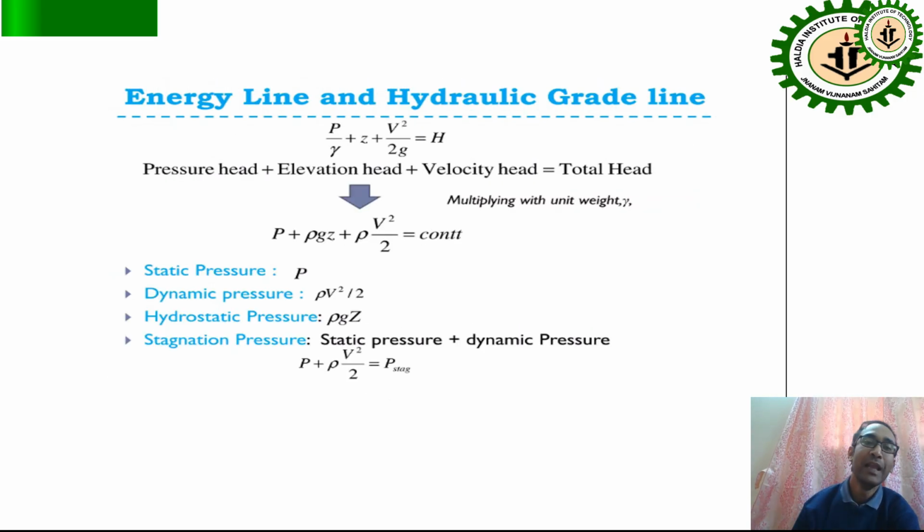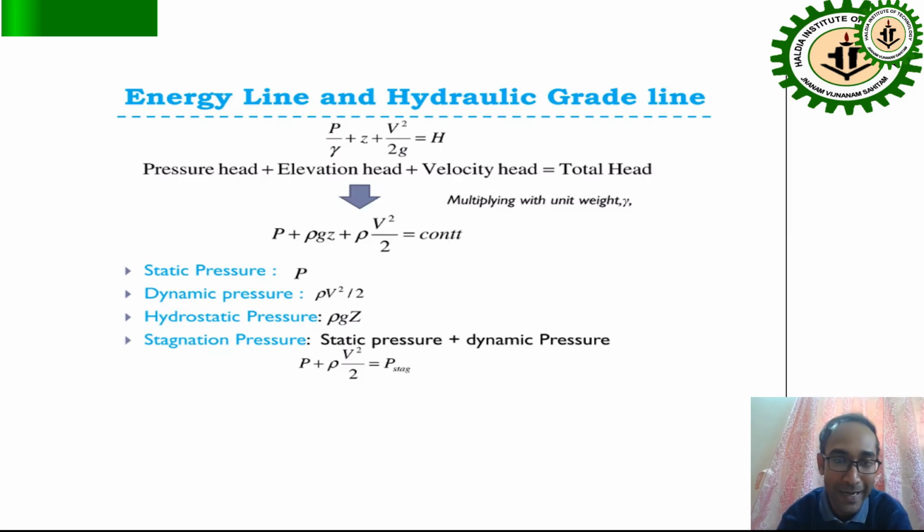Now, the energy line and hydraulic grade line. The energy line is the total head, which we know is the pressure head, velocity head, and potential head. Multiplying by gamma, it becomes P plus rho g z plus rho v square by 2 equals constant.